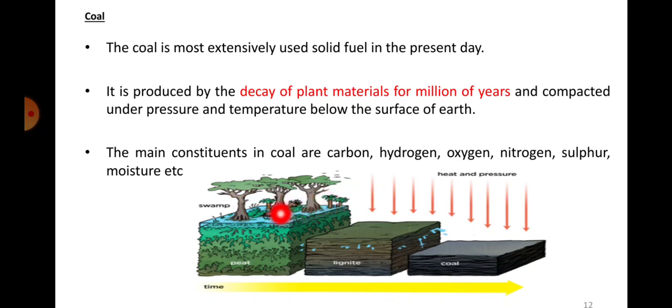So this is the surface, you can say. When you have all the plant materials under that, and more pressure is applied, and you apply further heat and pressure on that, they form different colors. Their different colors represent different varieties or forms of coal. We will have to see what the different varieties are, what their calorific values are, and which is the better one.